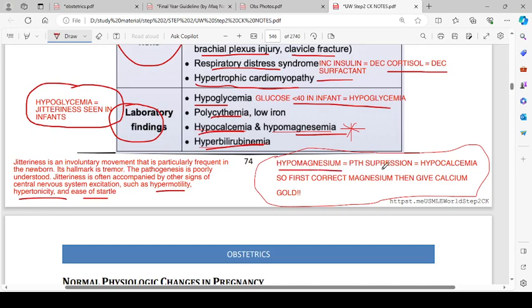Hypomagnesemia leads to PTH suppression, causing hypocalcemia. So hypomagnesemia causes PTH suppression and thus causes hypocalcemia. So first correct magnesium, then calcium. So that is the golden point.